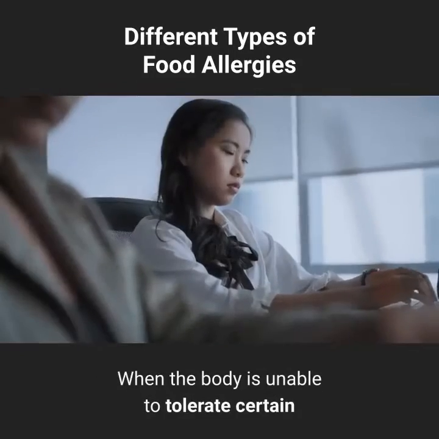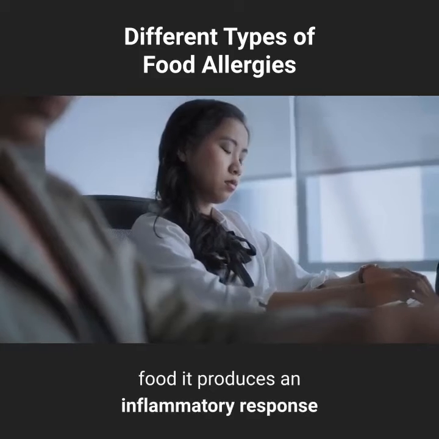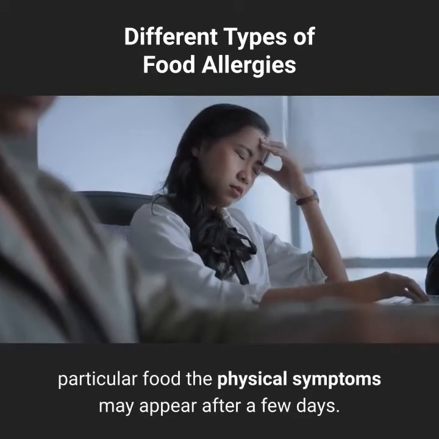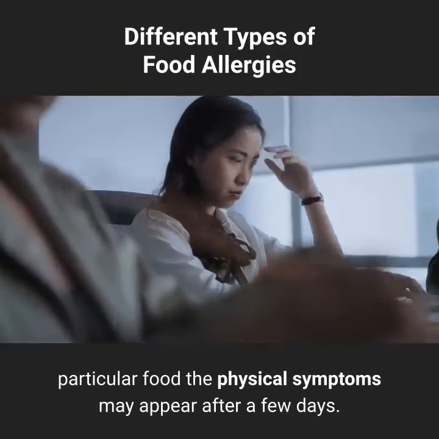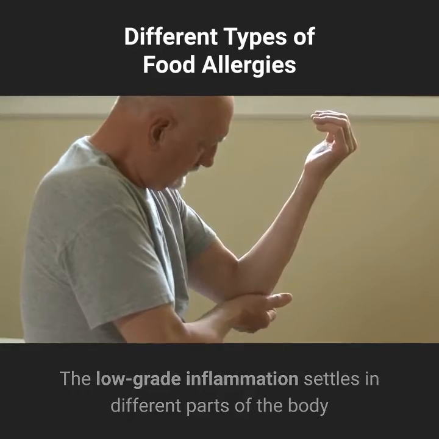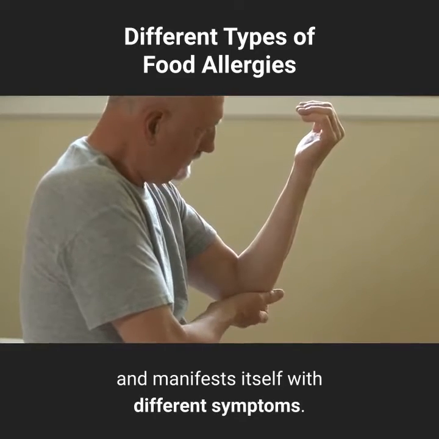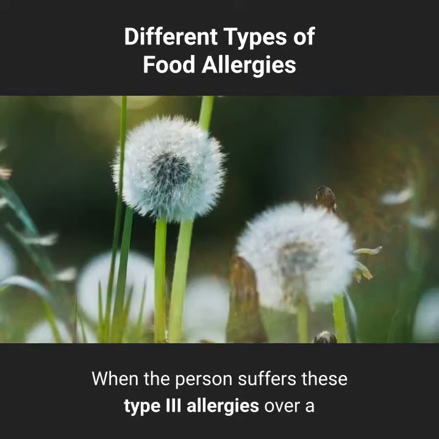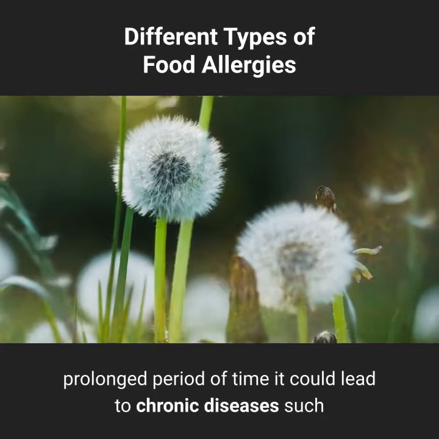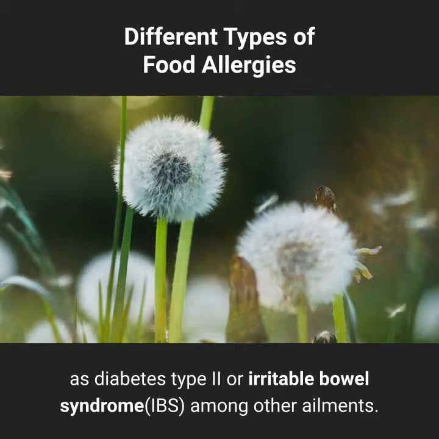When the body is unable to tolerate certain food it produces an inflammatory response, and with continued consumption of the particular food the physical symptoms may appear after a few days. The low-grade inflammation settles in different parts of the body and manifests itself with different symptoms. When the person suffers these type 3 allergies over a prolonged period of time it could lead to chronic diseases such as diabetes type 2 or irritable bowel syndrome (IBS), among other ailments.